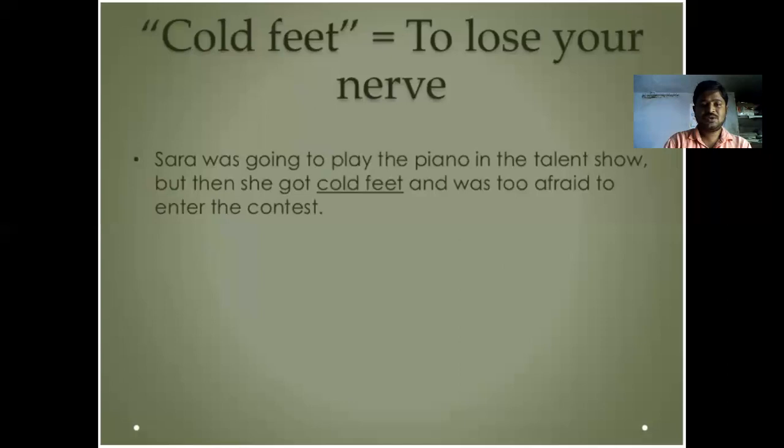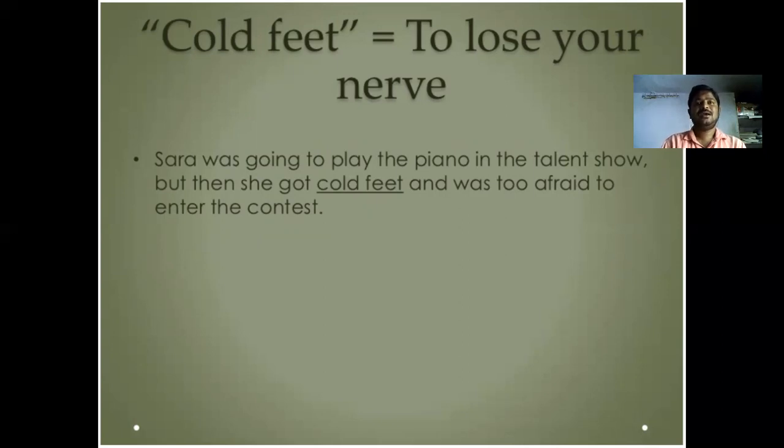Cold feet means to lose your nerves. Let's take an example of this particular meaning of the idiom. Sarah was going to play the piano in the talent show, but she got cold feet and was too afraid to enter the contest. Cold feet means just fear. She has fear, and she doesn't have confidence in her mind. Even though she is not interested in participating, some people may have a negative attitude towards their life. If they want to do anything, they simply try to escape from the problem.